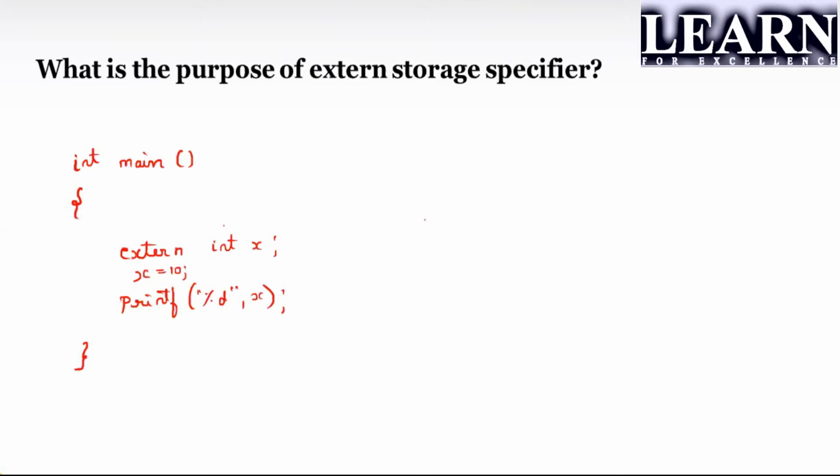Now I'll start explaining this. Please look into this int main.